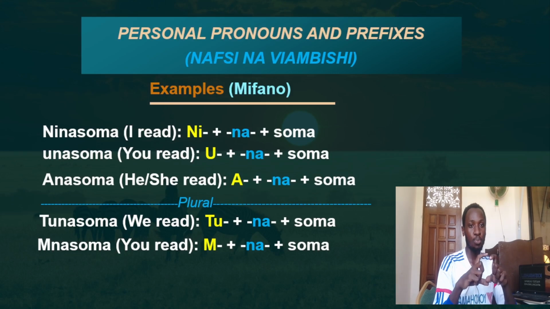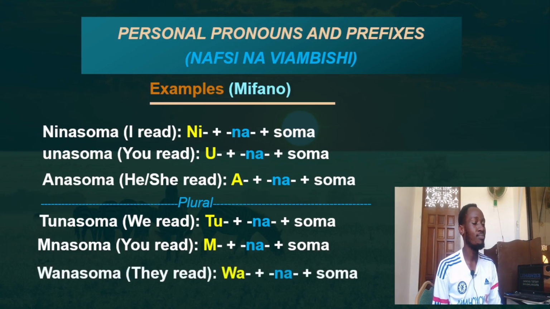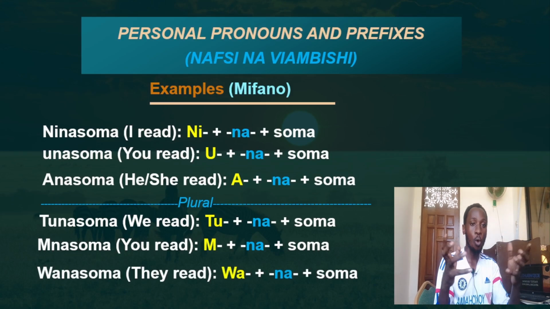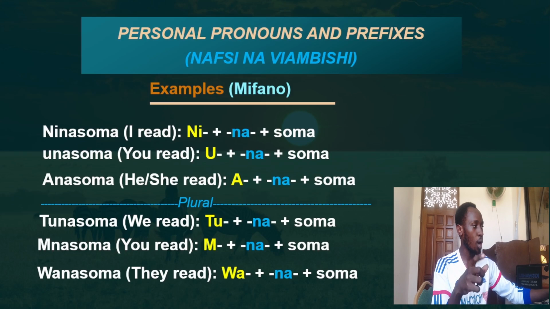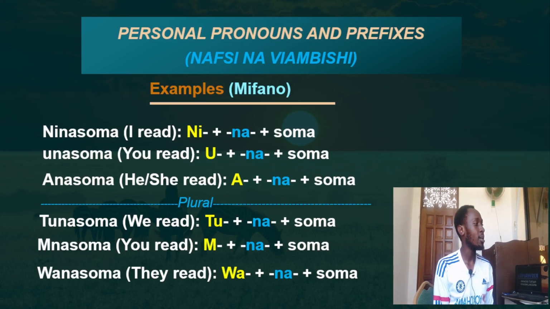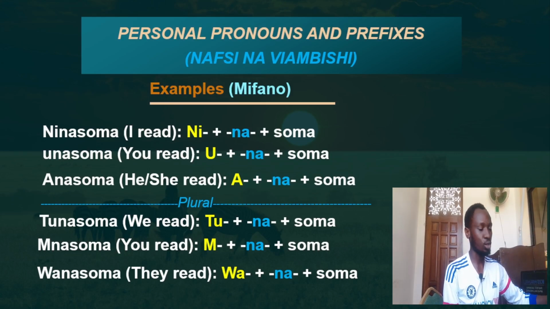Mnasoma, second person plural, nyinyi mnasoma, or ninyi mnasoma. Then the third person, wao wanasoma kitabu, or wao wanasoma. So it is ni, u, a, and tu, m, wa, the prefixes that represent the person, or the personal pronouns.